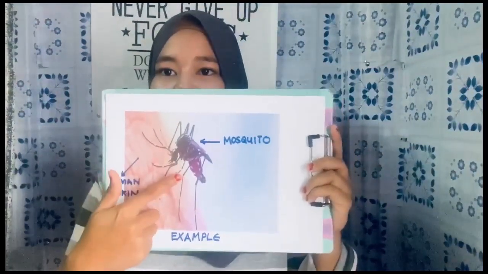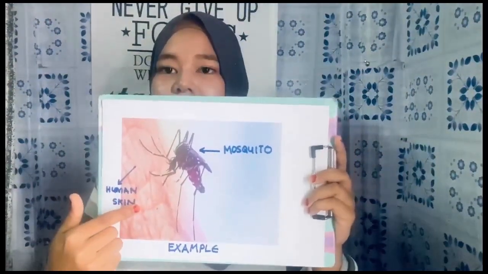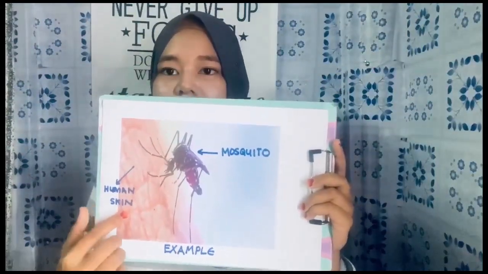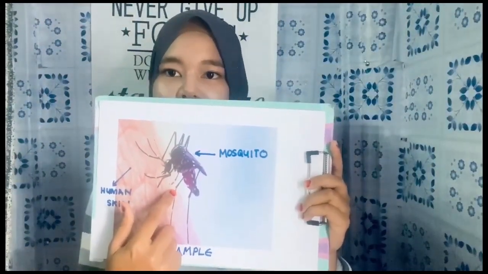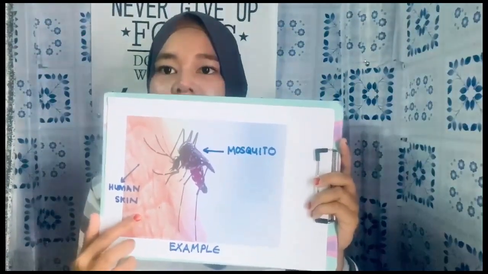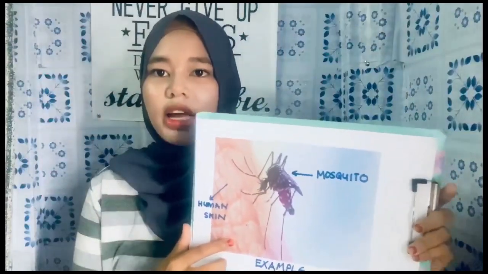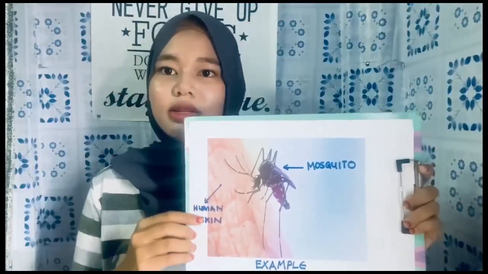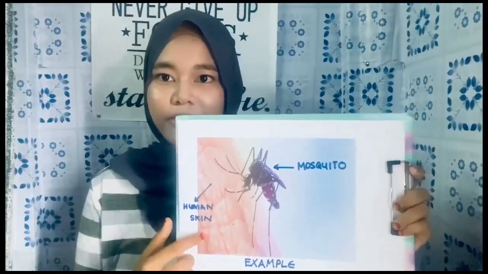This is a mosquito and this is human skin. The mosquito gets the blood from the human skin. So the mosquito will get the benefit while we as humans will get nothing and a bad effect. It is because our blood helps the mosquito to develop, while we will get many bad effects.